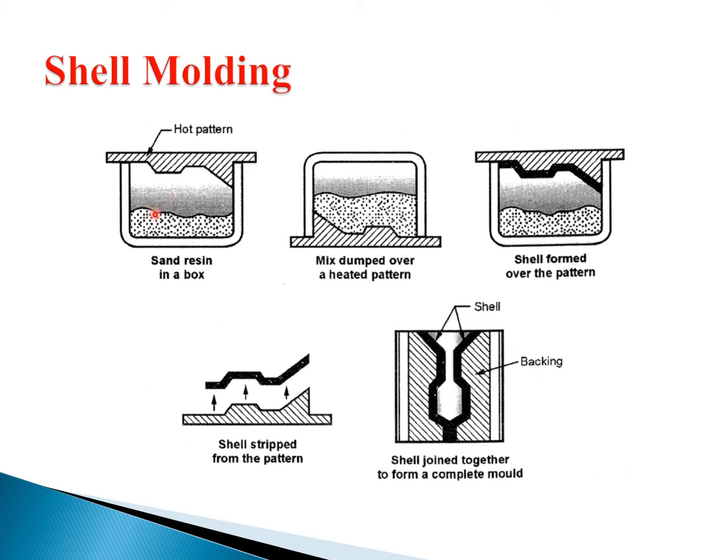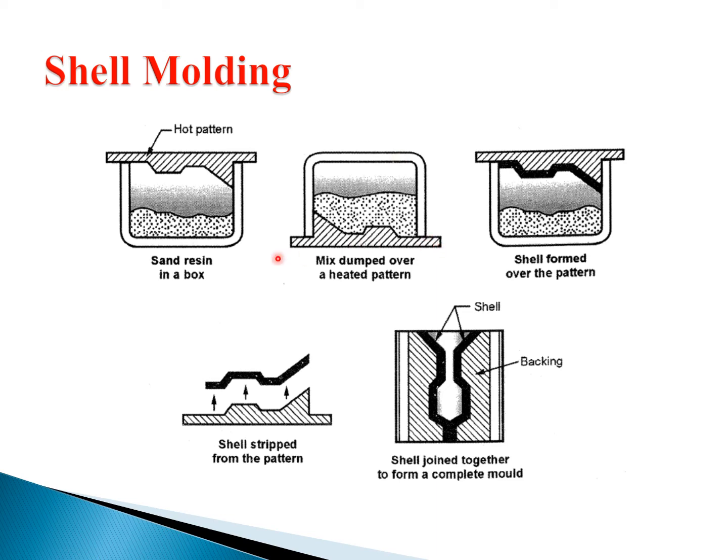Inside the box we pour this silica sand and synthetic resin mixture. Afterwards, this pattern is heated to a certain temperature and we turn the whole box, so the pattern comes downwards and the box is in the upward direction.